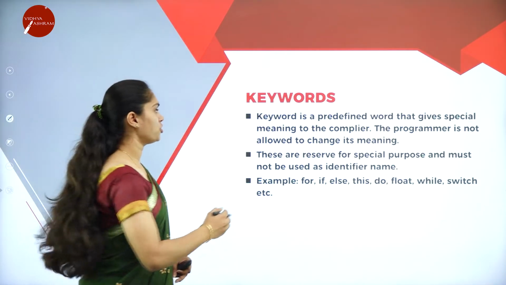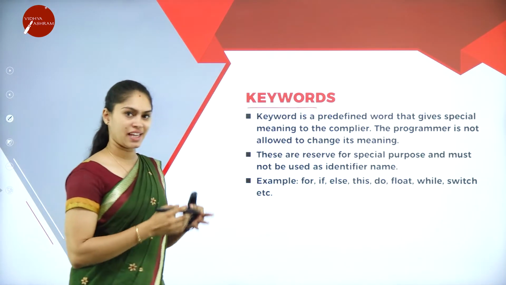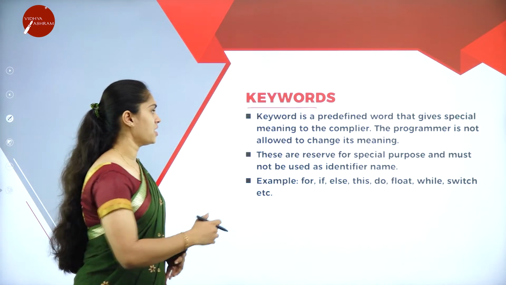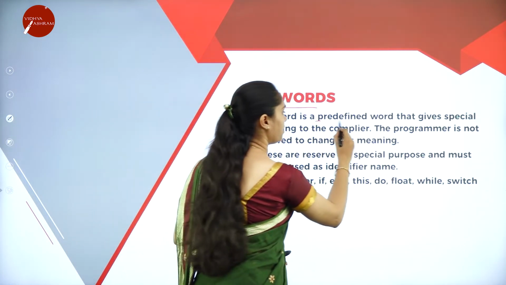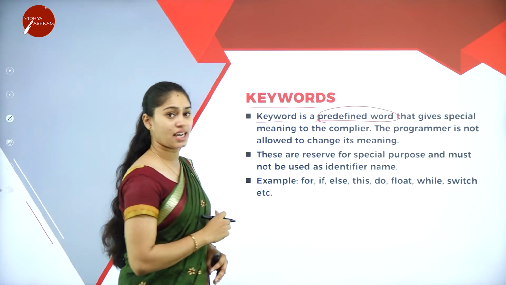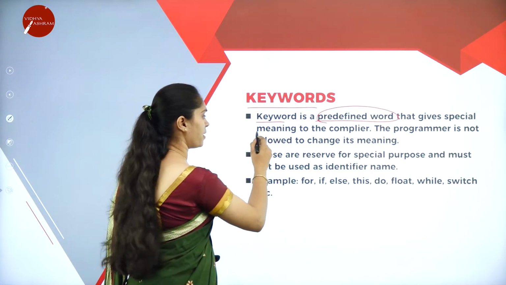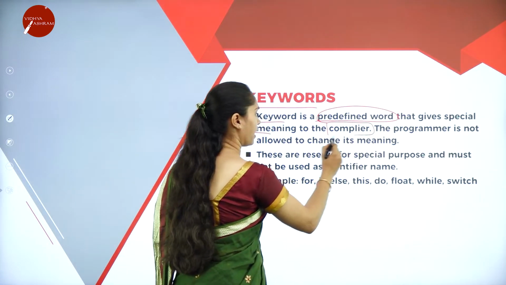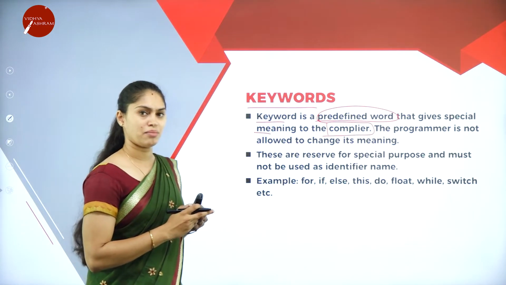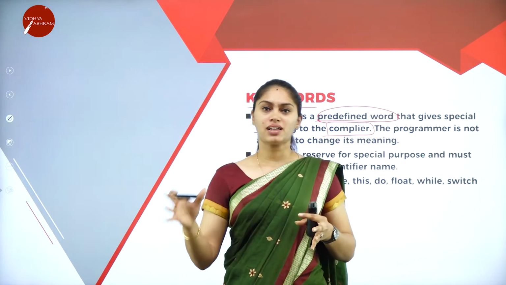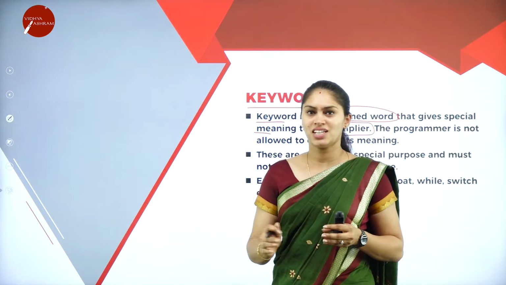Just now I told you that we are not supposed to use a keyword as an identifier. So now we'll see what this keyword is. A keyword is a predefined word that gives a special meaning to the compiler. If I'm working with keywords that have a special meaning to the compiler, the user cannot change that meaning.